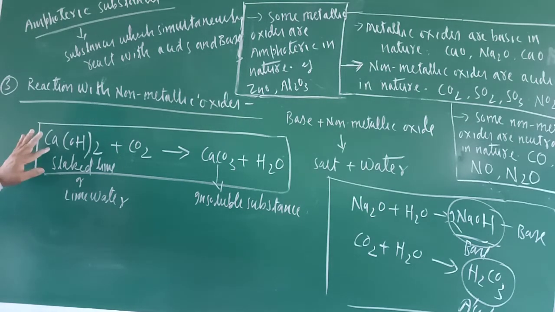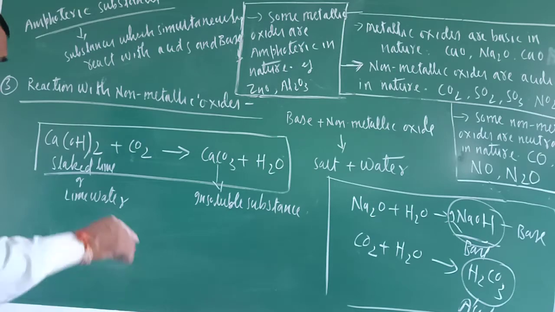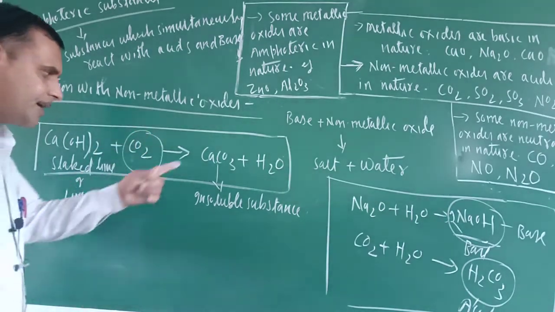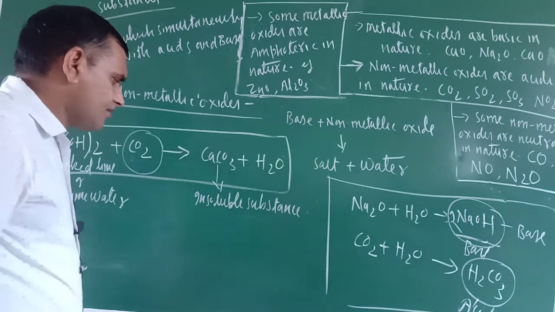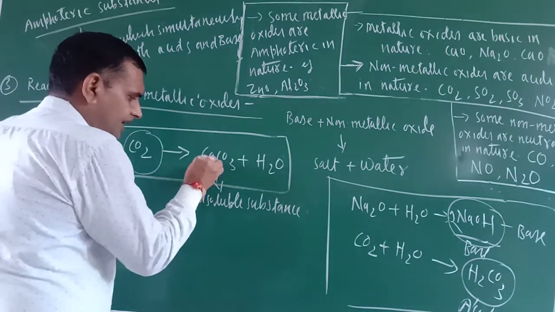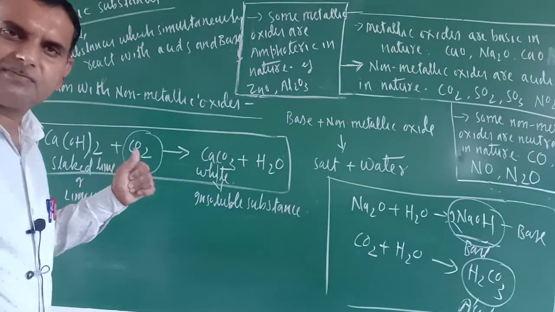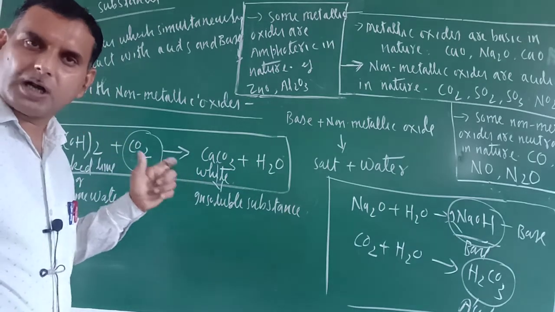The white shiny surface does not appear immediately, but after some time it appears, because the slaked lime reacts with atmospheric carbon dioxide and forms calcium carbonate, which is white in color. So a white shiny surface appears on the walls.